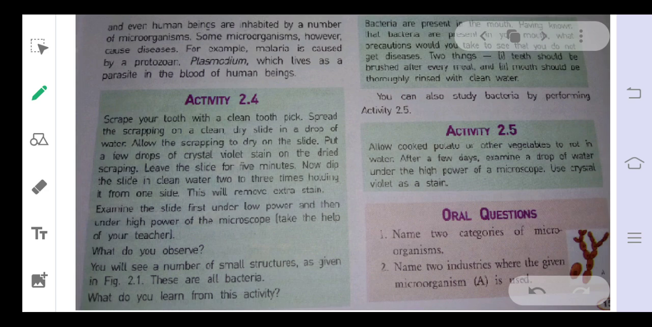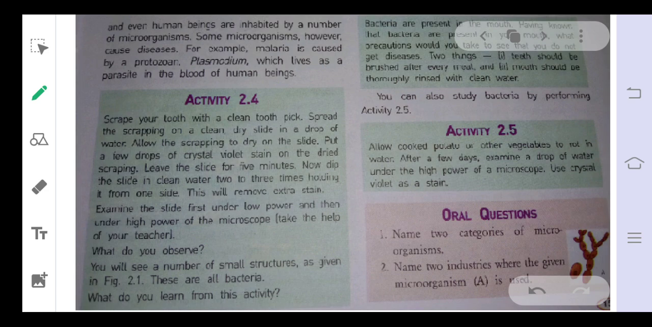There are certain activities regarding this chapter. Here is the first activity, about the different bacteria that are present in our bodies. If you go through this activity, you will come to know that certain bacteria are also present in our mouth and in our body. Some are useful and some are harmful for us.